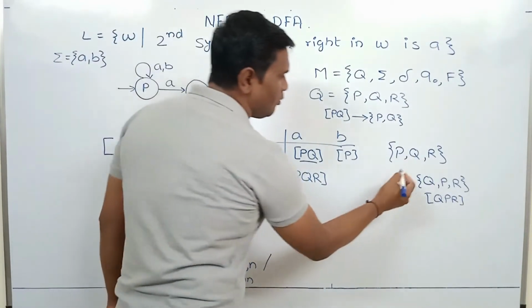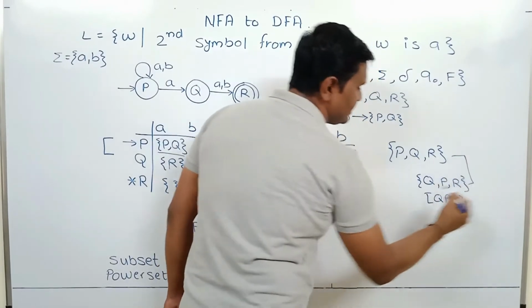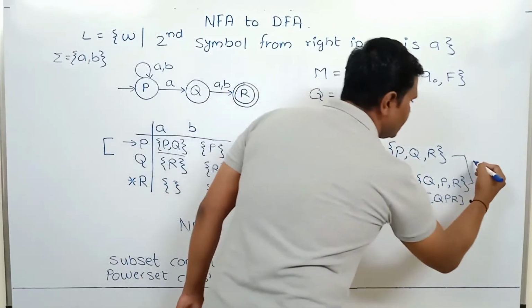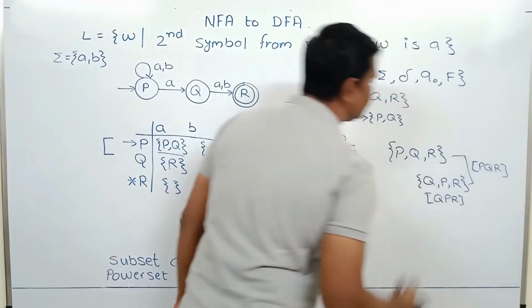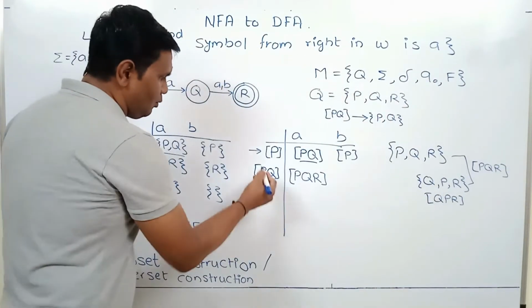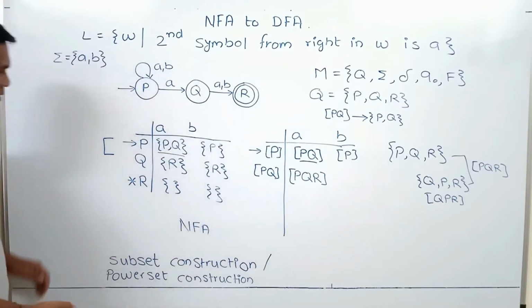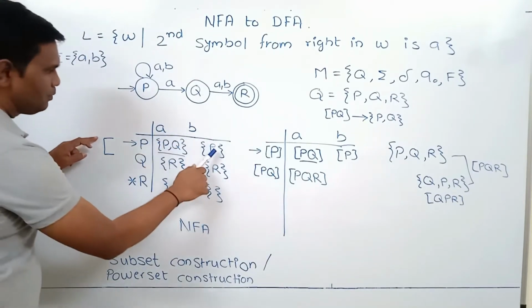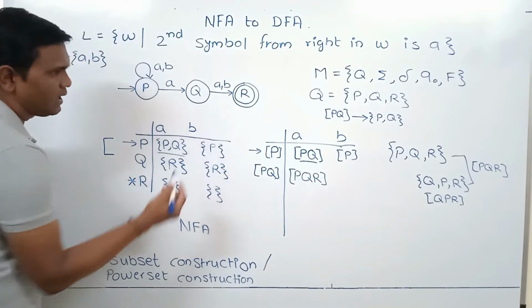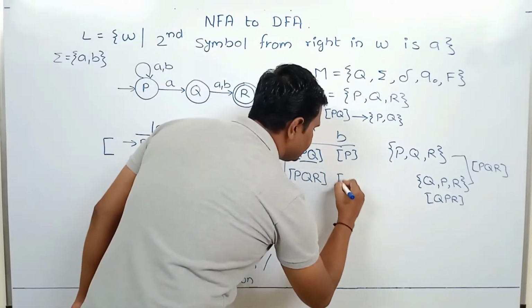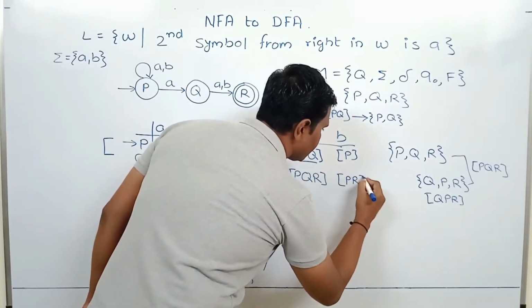So here for both these subsets, since they are same, we should consider same state PQR. Now PQ on B. P on B goes to P, Q on B goes to R. We have to make union of P and R. So here we get state PR.